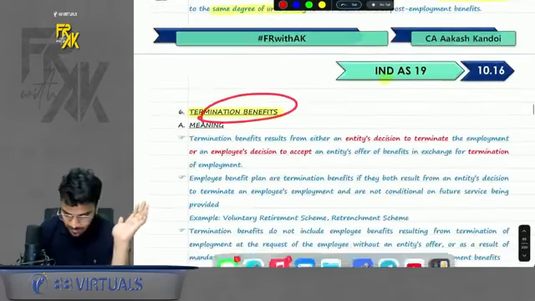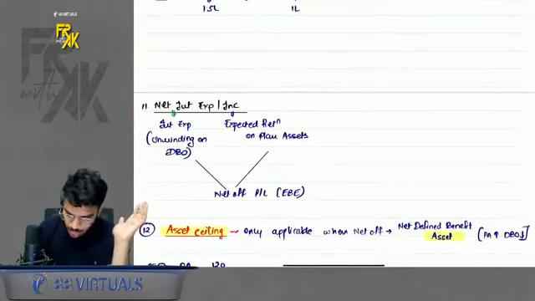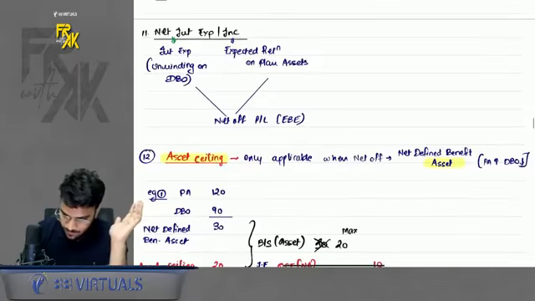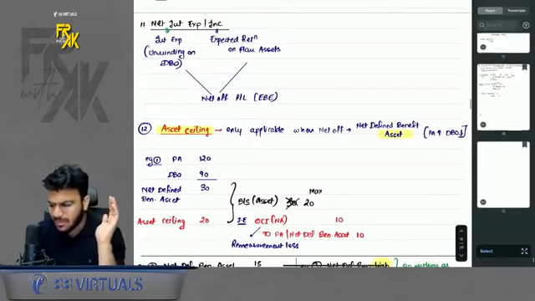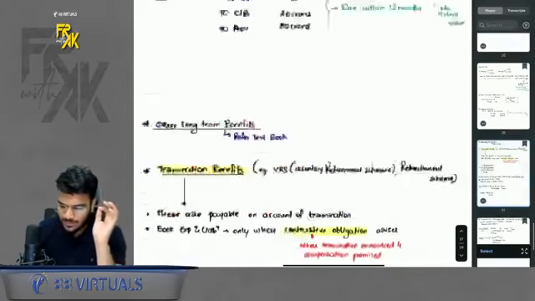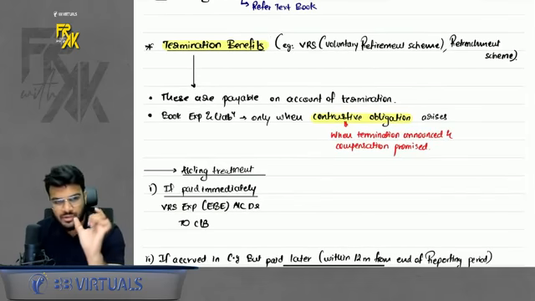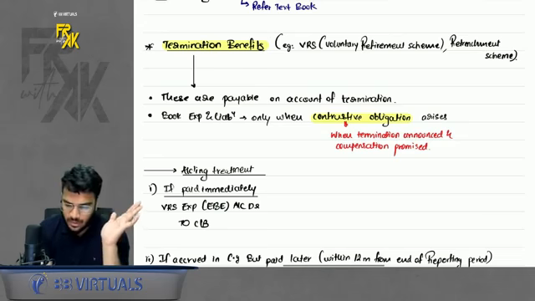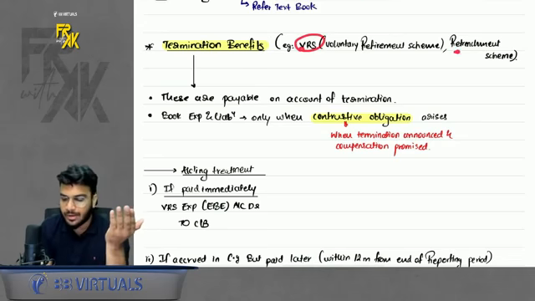Then there were termination benefits. How do I solve termination benefits? If you want, you can refer to the notes, where I will show it to you. What is the meaning of termination benefits, by the way? Termination means when you are closing a division, you will terminate the employees. So if you are going to make any payment to those laid off employees, that is termination benefits. It can be of two types, VRS or retrenchment scheme.